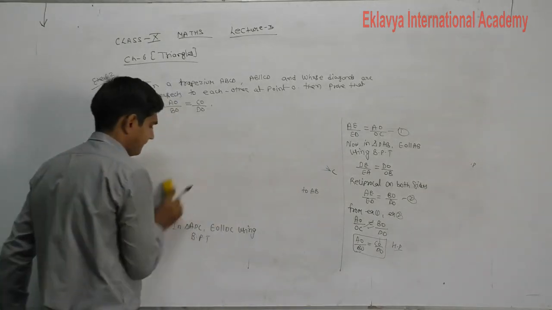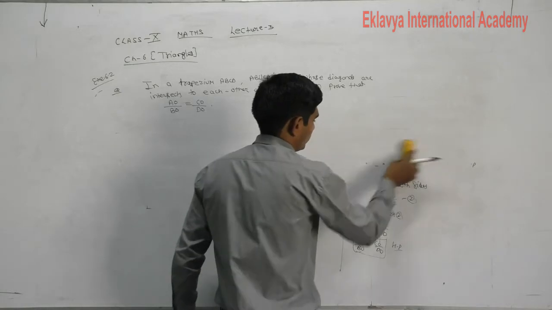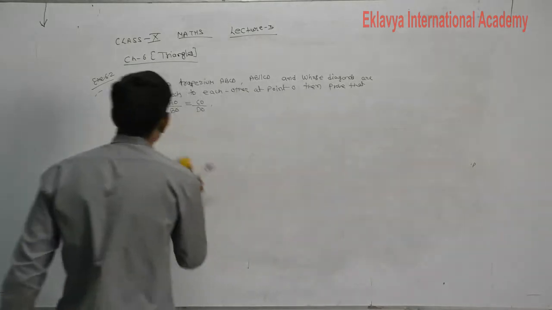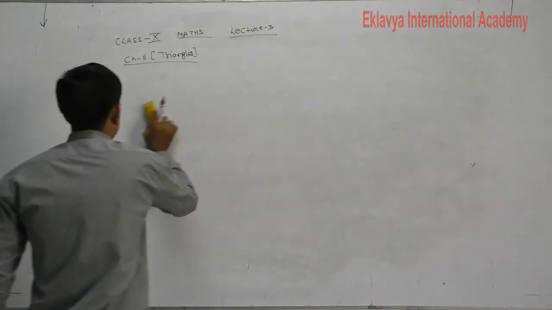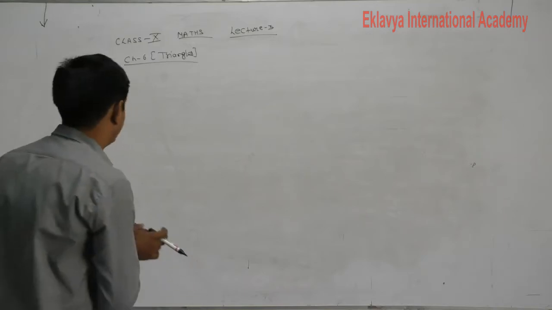Now next question is given to you students, that is just the opposite.